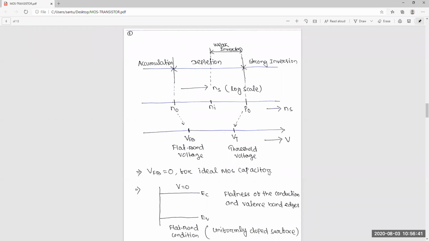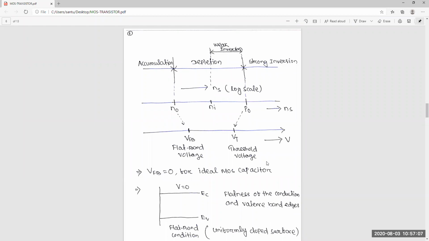After this threshold voltage, the concentration of electrons heavily comes to the surface. The depletion region will not extend further, but the mobile electrons surrounding or near the surface will come to the surface and deposit.